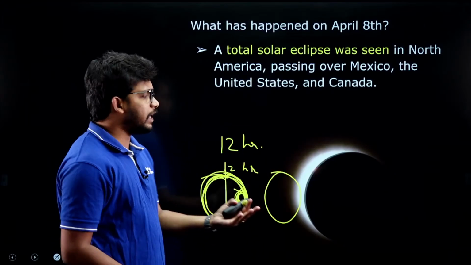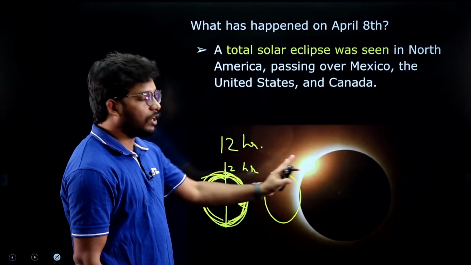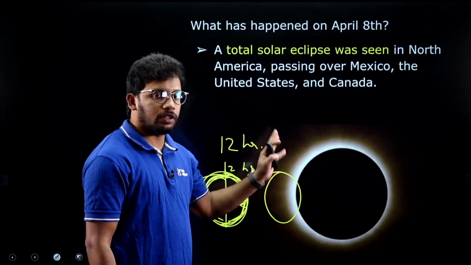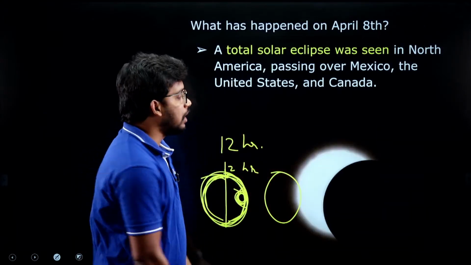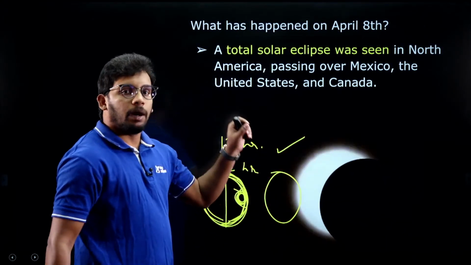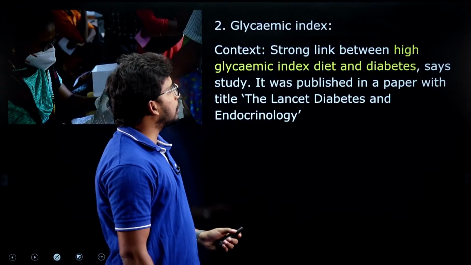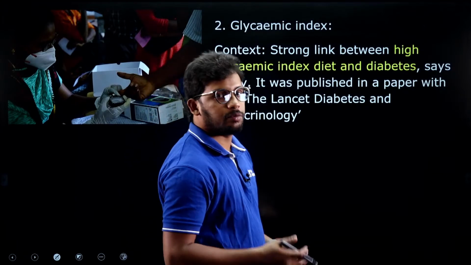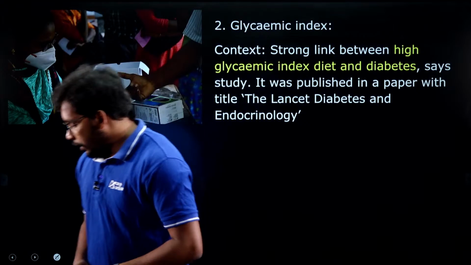And yesterday, as I said, this has happened. The moon has completely obstructed the sun, the sunlight not reaching certain regions of earth, that is North America. That is called the complete or total solar eclipse, right? So this is about the eclipse, solar eclipse, lunar eclipse, and new moon, full moon, right? Any doubts in this?